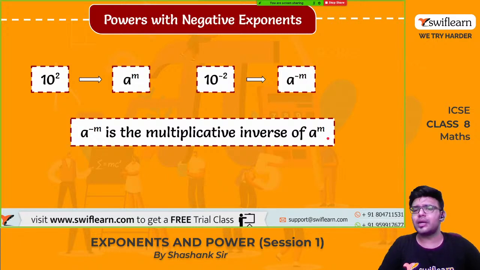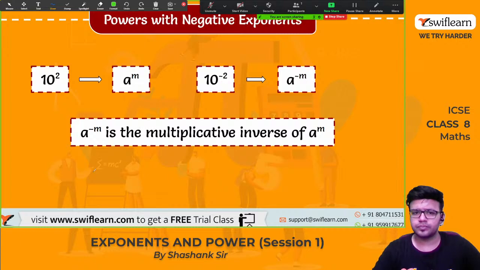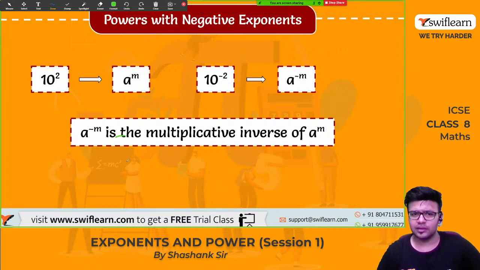अभी ये नया word है, multiplicative inverse. What does this mean? I hope you have read this in your previous class. If you have not read this, multiplicative inverse: you tell me any number, you multiply with a number such that the product will be equal to 1. For example, if I have 5, what should I multiply with 5 such that I'll get 1? I need to multiply it by 1 by 5, right? So 1 by 5 is called the multiplicative inverse of 5.